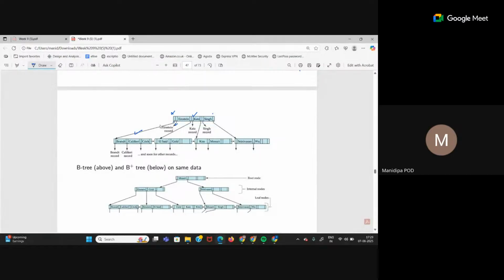Again, on the right hand side of Einstein, this is the right child pointer. For Katz, this is the record pointer on the left hand side. Right hand side, this is the right child pointer. Similarly for leaf nodes, they don't have children, right? So they only have one pointer each. So this is Brand, Calipari, all of these.